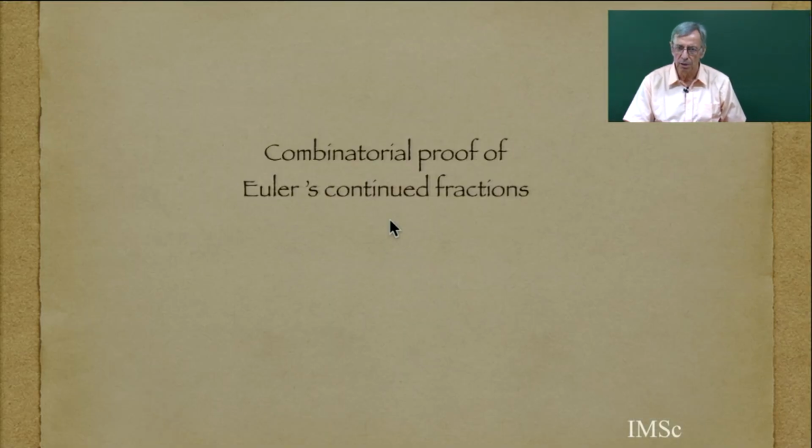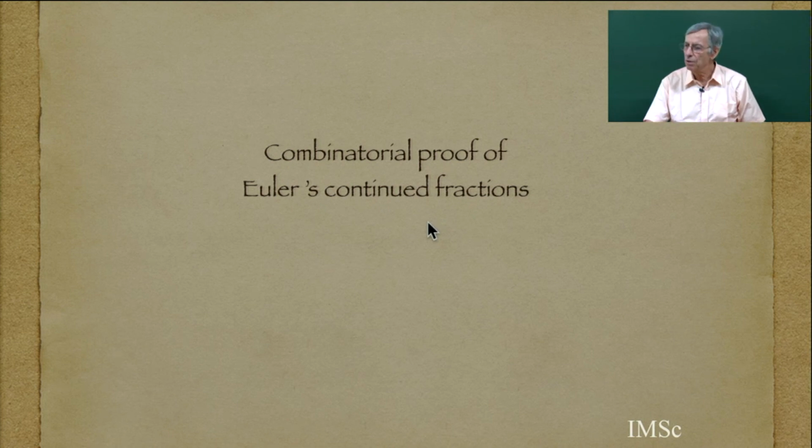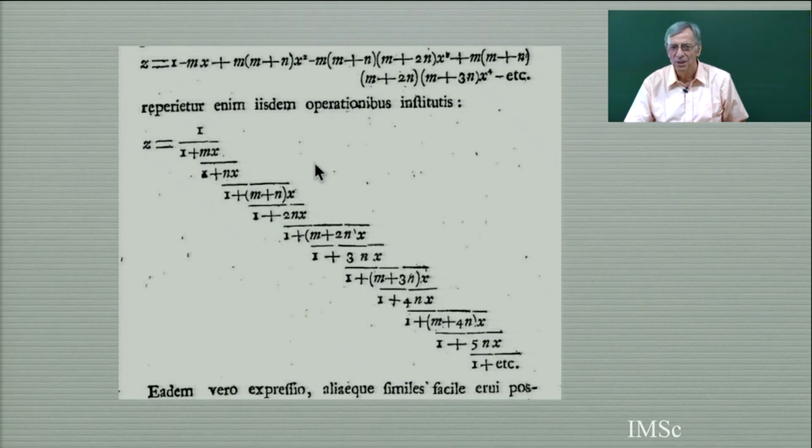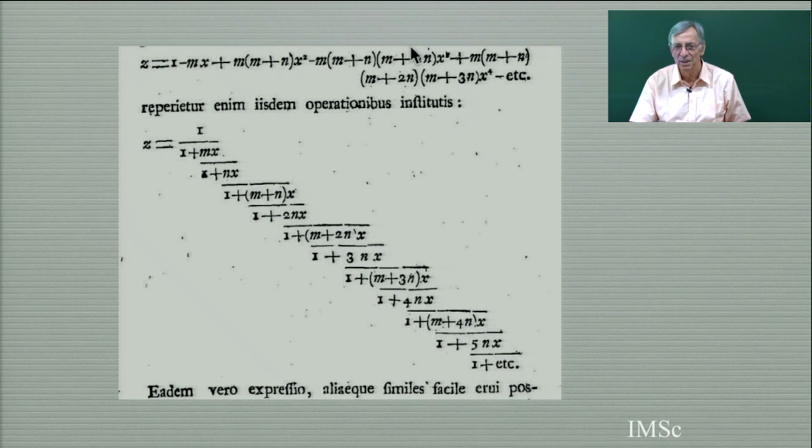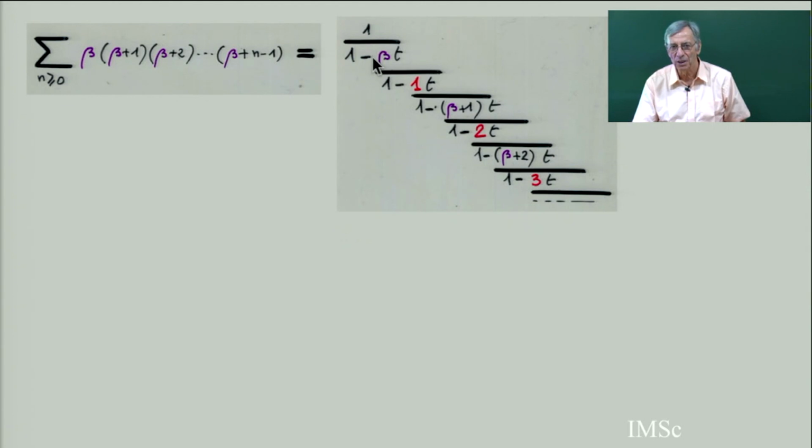So now I continue with the combinatorial proof. I gave another Euler continued fraction. It's this one. It was a refinement of the continued fraction, still just for n factorial. And if you look carefully, in modern notation, this is this continued fraction, where you put the parameter beta. See, everywhere you have 1, 1, 2, 2, 3, 3, but then you replace 3 by beta plus 2. So you replace k by k plus 1 plus beta. And we know that, and Euler says that this is exactly this.